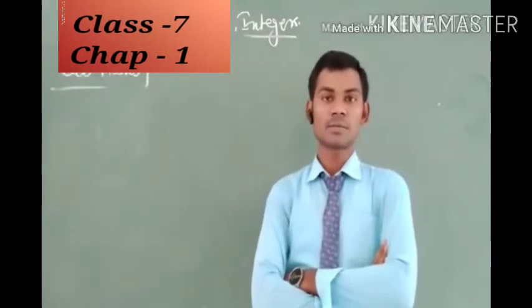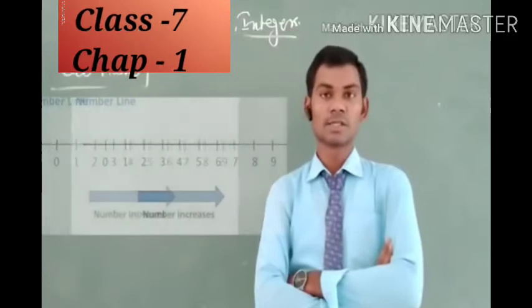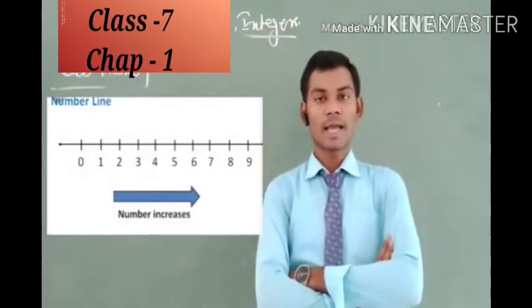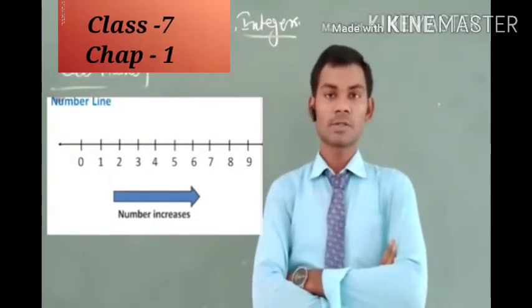So, okay students, here we shall discuss the order of integers, or we can say the ordering of integers. Let us look at the number line.